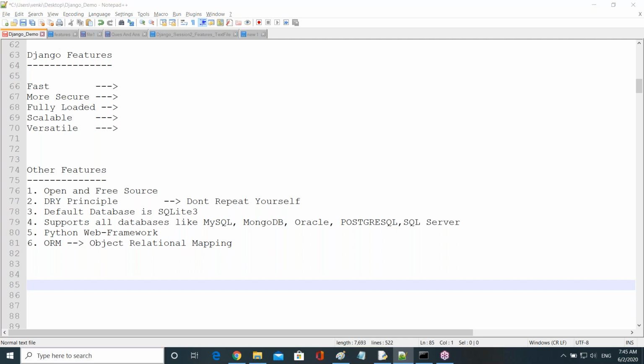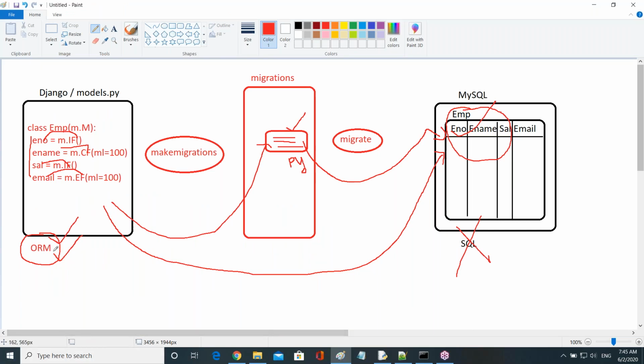Just the introduction only. What is ORM and where do we use ORM, guys? Just two commands only: makemigrations and migrate. This concept we see very clearly in the models topic, guys. Don't worry about this concept; we see it very clearly there.